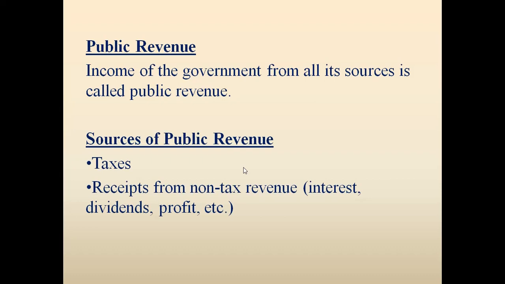In the chapter on budget, we have already seen the sources of the government, the revenue receipts and all. That is your tax revenues and non-tax revenues. You already know what non-tax revenues are, like interest, dividends, etc.